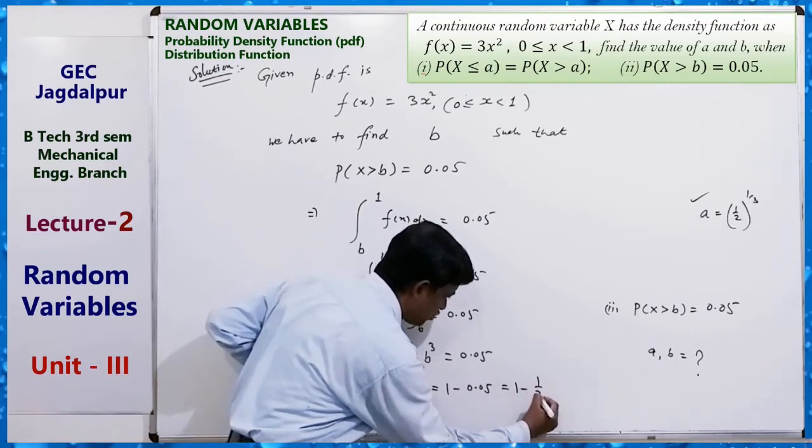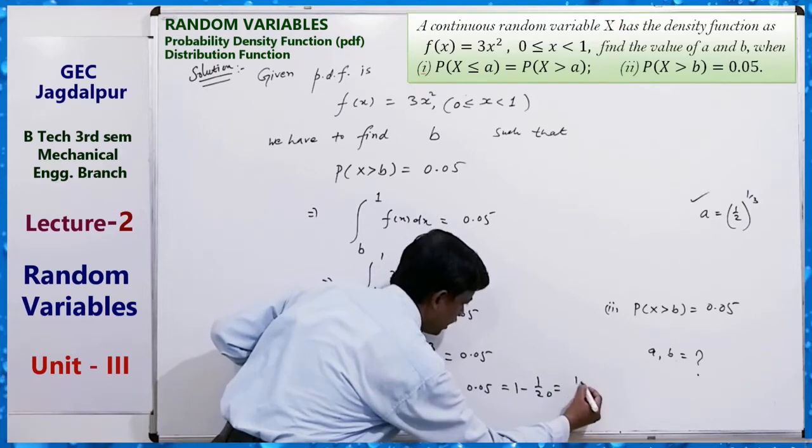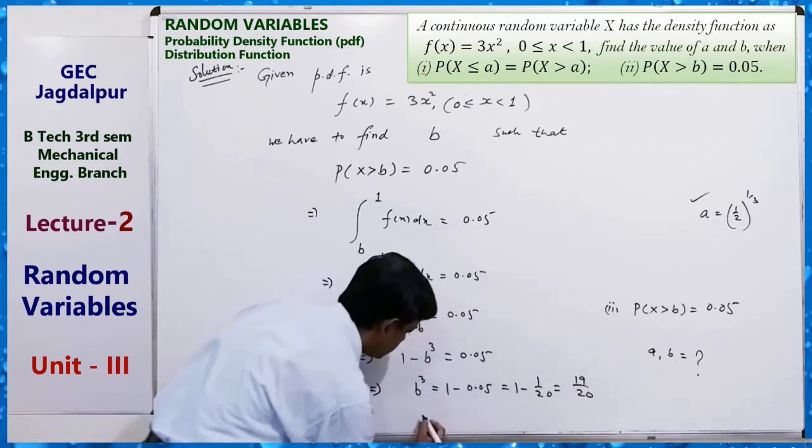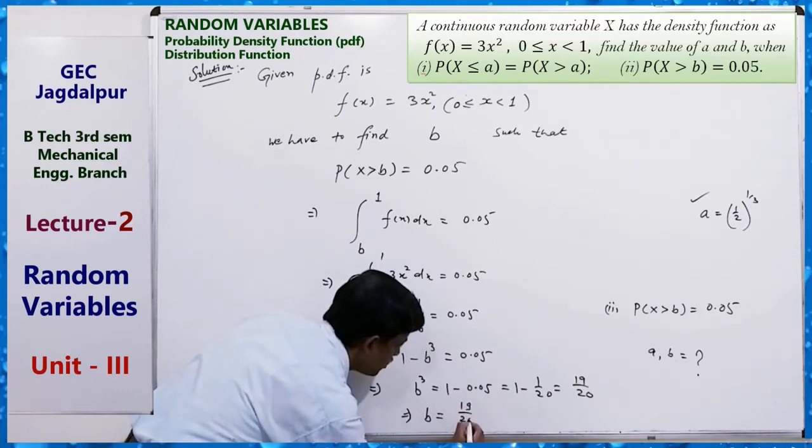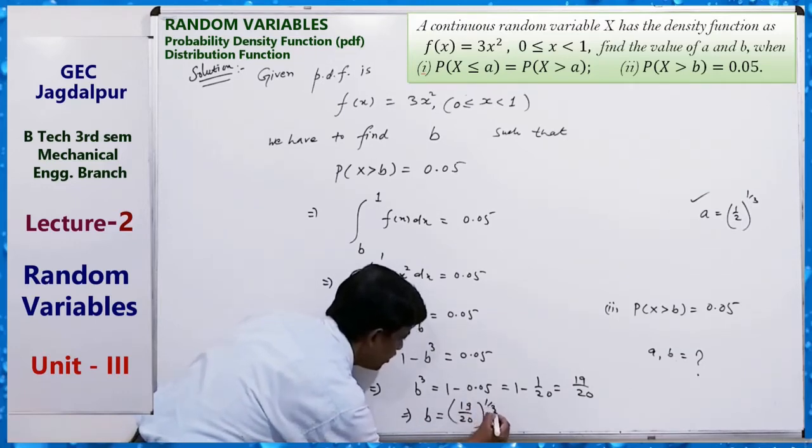So 1 minus 1/20 is equal to 19/20. So b equals (19/20)^(1/3).